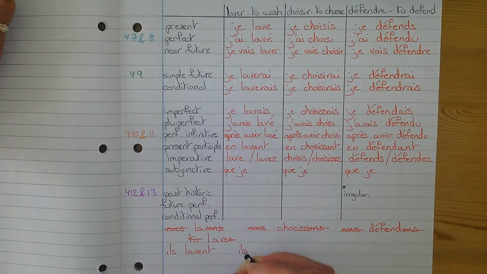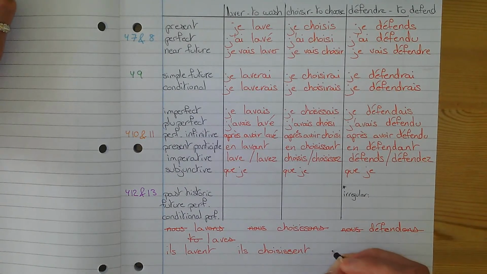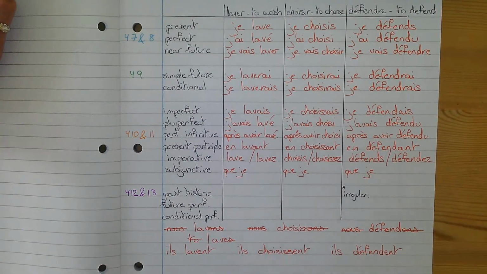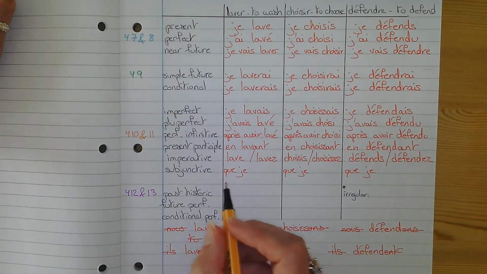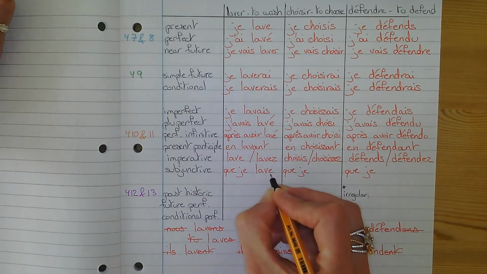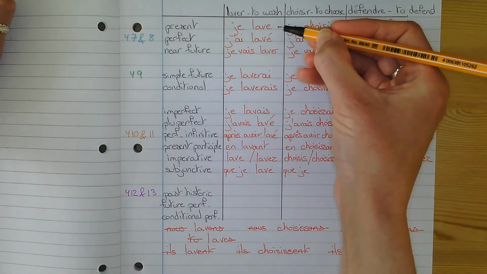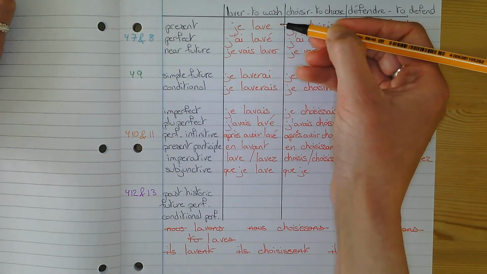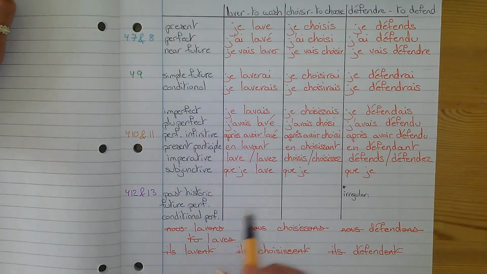They choose, take off the IR and put ISSENT. And they defend, take off the RE and put ENT again. Then you get rid of the "ils" and you get rid of ENT everywhere. So that I wash, "que je lave", and you put your E for the subjunctive. You realize it looks exactly like the present, so the only thing that will make the difference is the context.